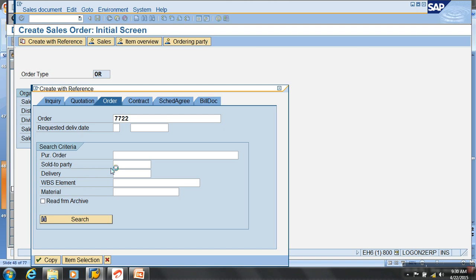Like let's say whenever he receives an order from a customer, he would basically record everything in the system. This is a front end screen for him. He goes to the VA01 T code, starts entering who is my customer, what all products he wants, what all items he wants, what quantities he wants, what is the price we are going to deal with, what is the total value of the order, and what date he wants delivery. All those details he enters. Okay?